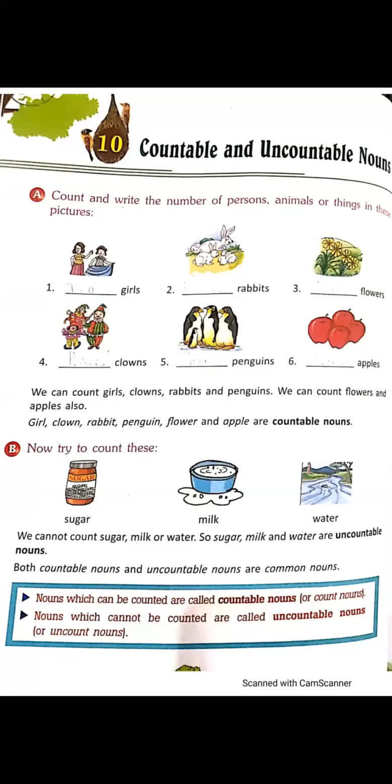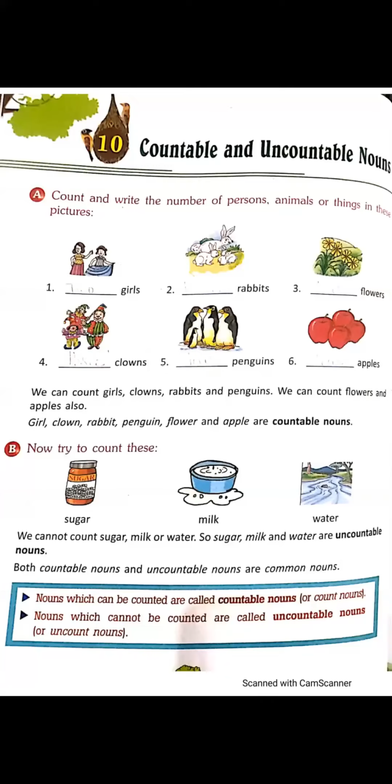Again, I'm telling you the definition. The nouns which can be counted, that we can count, are countable nouns, and the nouns which cannot be counted, like sugar, rice, wheat, oil, milk, water, these all are uncountable nouns.